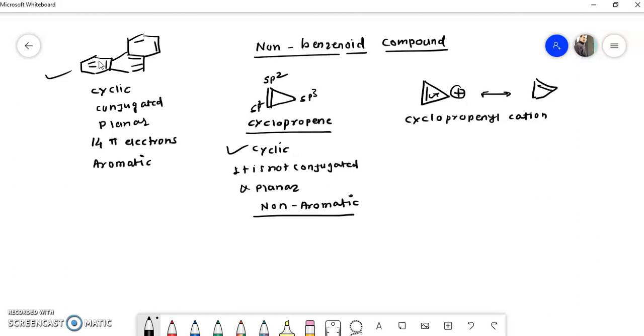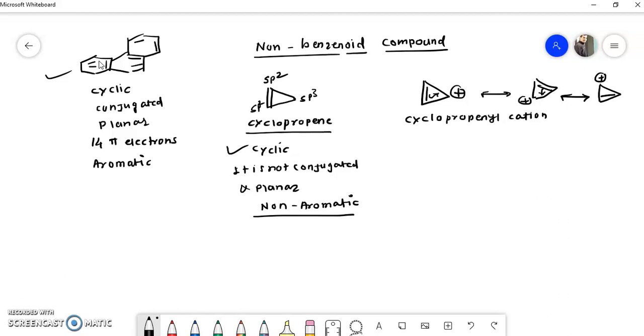This double bond gets shifted here, and here there will be a positive charge. Similarly, if this bond shifts here, here there is a positive charge.